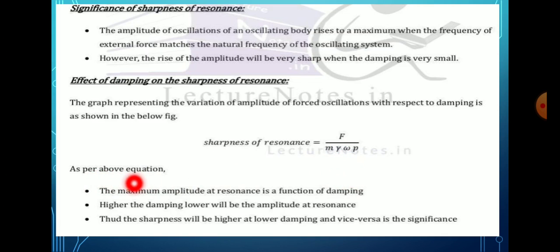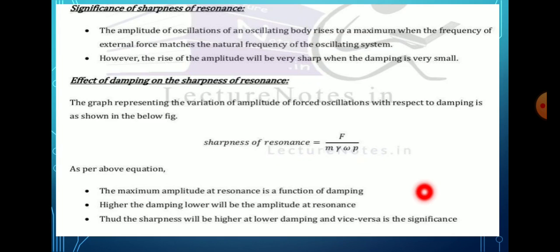As per the above equation, the maximum amplitude at resonance is a function of the damping. Higher the damping, lower will be the amplitude at resonance. Thus, the sharpness will be higher at lower damping, and vice versa.